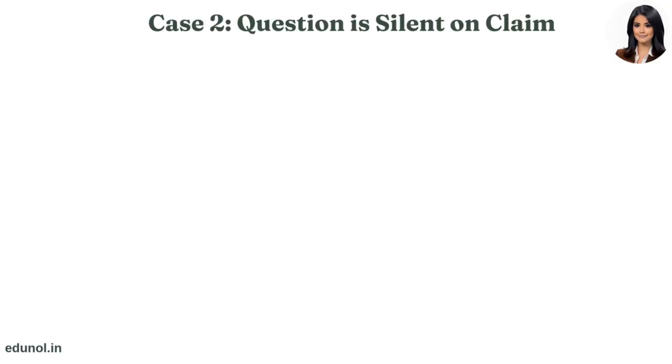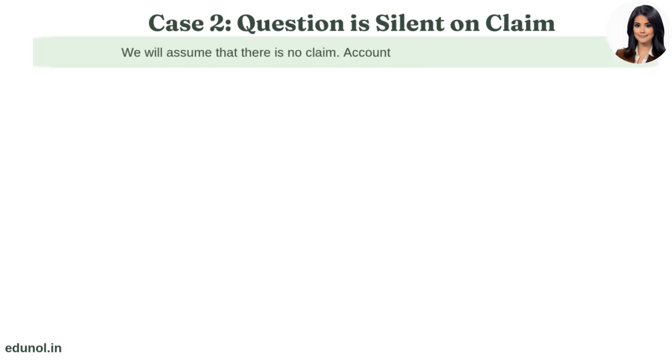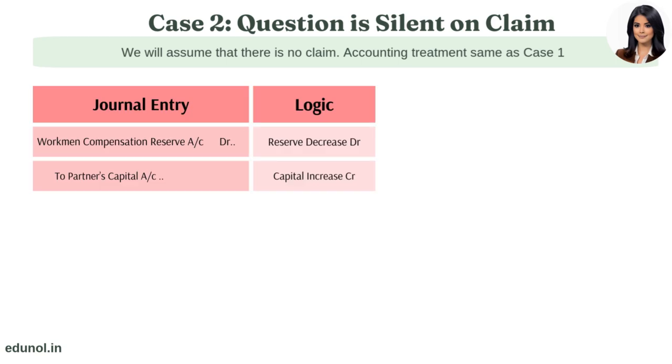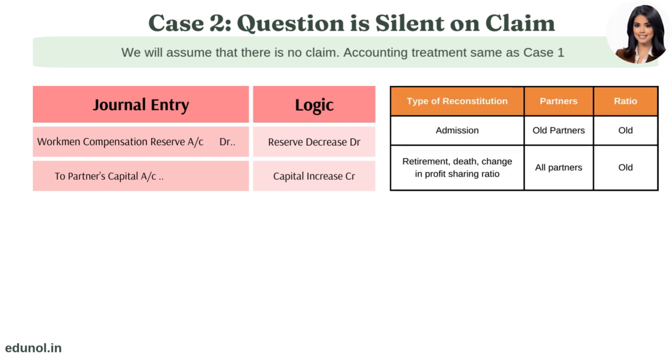Case 2. Where the question is silent on claim. The question gives no information on the amount of claim. In such questions, we will assume that there is no claim. The accounting treatment will be exactly the same as in the previous case 1. The journal entry will be: Workmen compensation reserve account gets debited and partners capital account gets credited. The amount is distributed among the partners in the old ratio.